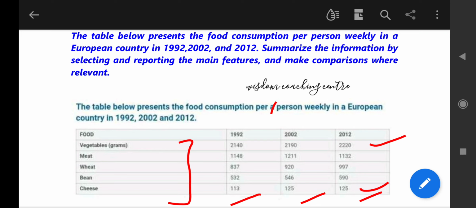Hello everyone, today we are going to discuss the table that came on 15th September 2022 in the morning slot. The table below presents the food consumption per person weekly in a European country in 1992, 2002 and 2012. Summarize the information by selecting and reporting the main features and make comparisons where relevant.